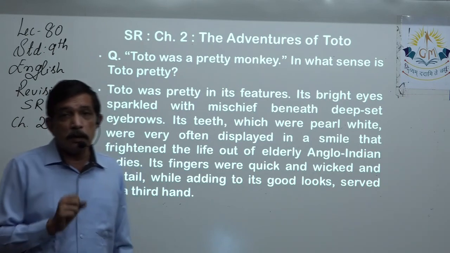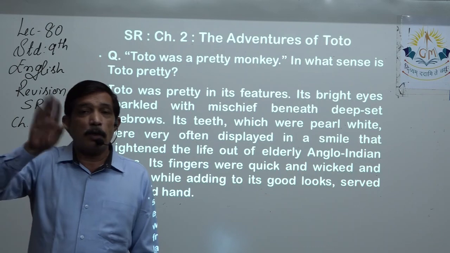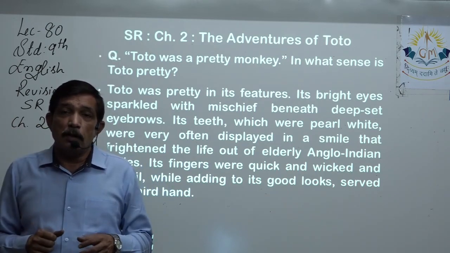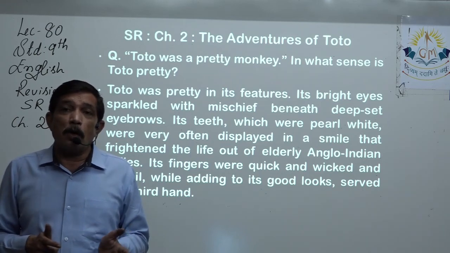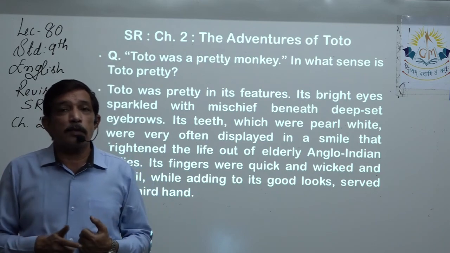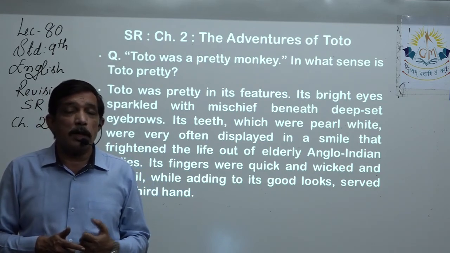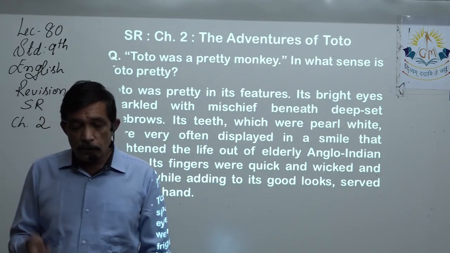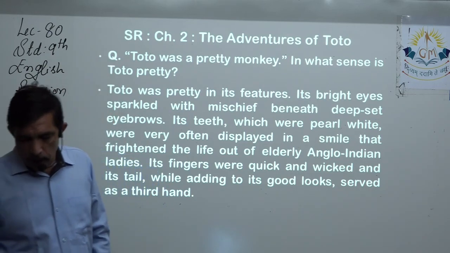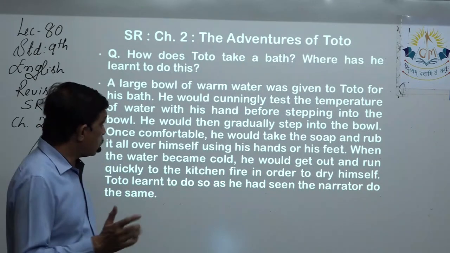Because it works as a third hand. It can hang on the branch with the help of its tail, and where his hands can't reach, because the tail is quite long, so it will scoop up some delicacies from the table where its hand cannot reach, and that way the tail is quite useful for him, and it also adds to the beauty of the animal. So this is the description of Toto.